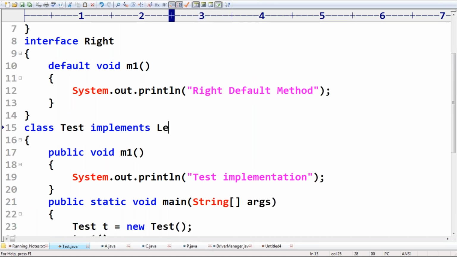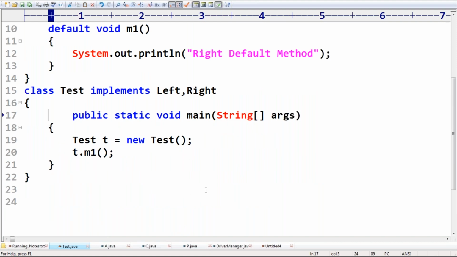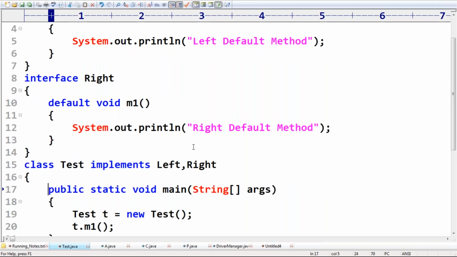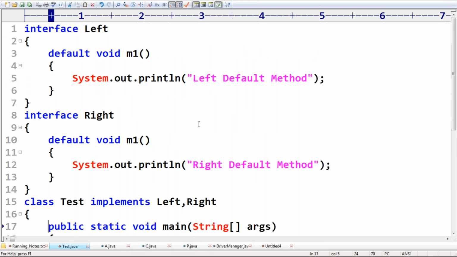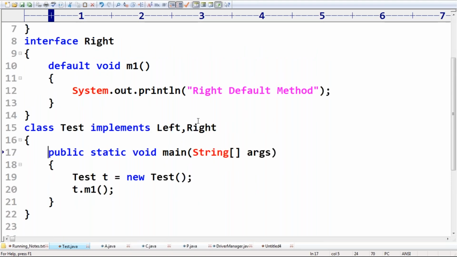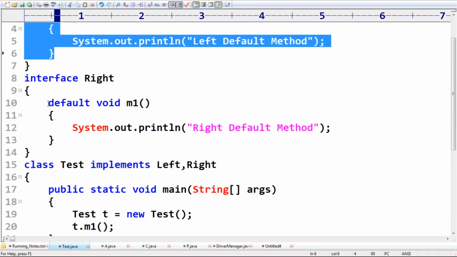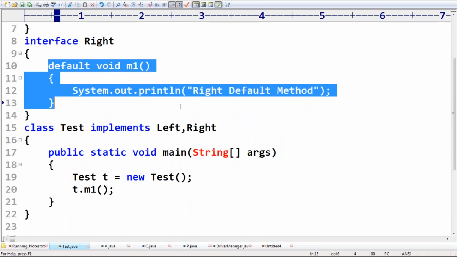Now class Test implements Left and Right. Observe very carefully: Test t = new Test(); t.m1(). Is it a problem or not? Yes, because from Left one m1 is coming, from Right one m1 is coming, so which m1 has to come? Two interfaces contain a default method with the same signature. There may be a chance of an ambiguity problem for the implementation class.